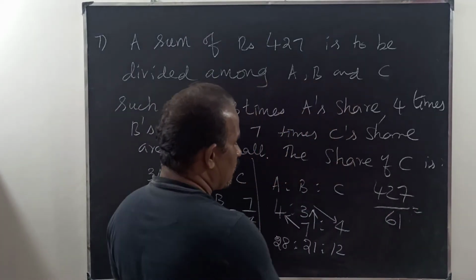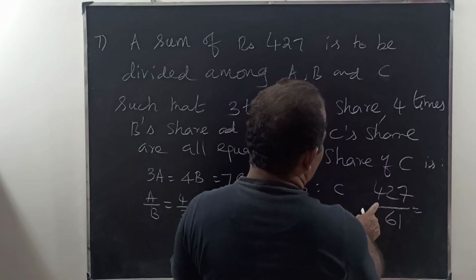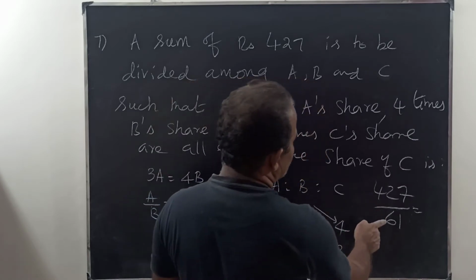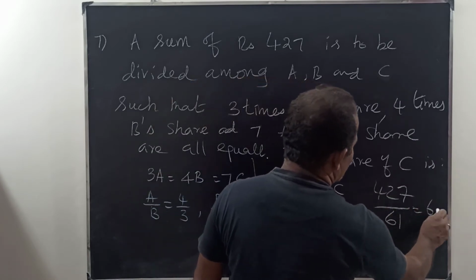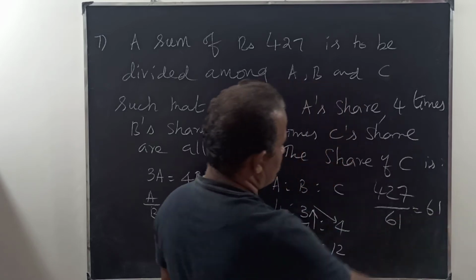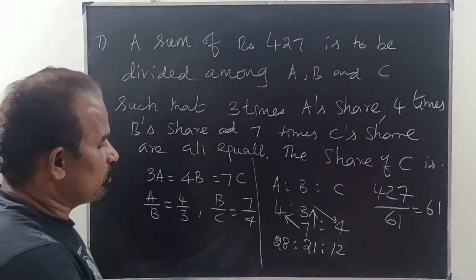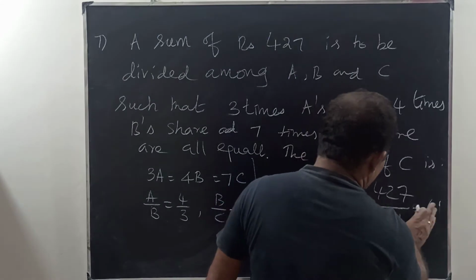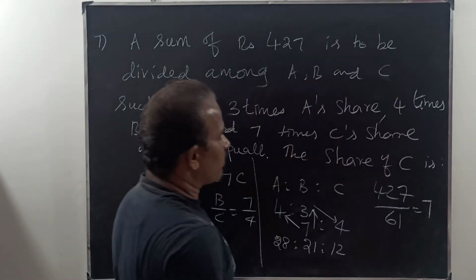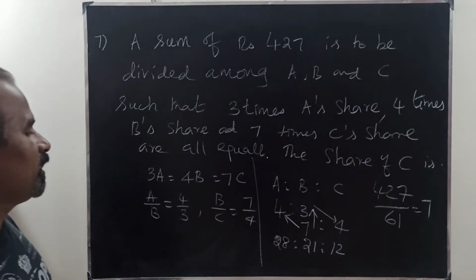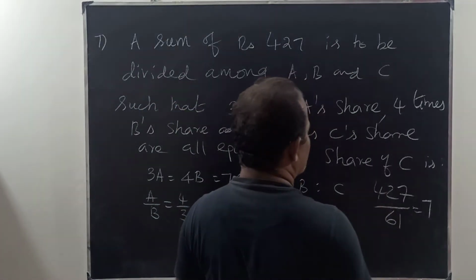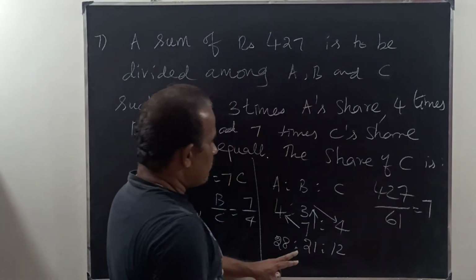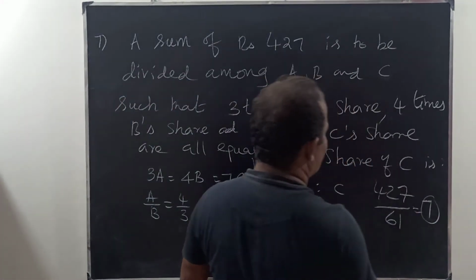6 4s are 42. So 61, therefore 7 into 61 is equal to 427. 7 1s are 7, 7 6s are 42. So one part is 7.